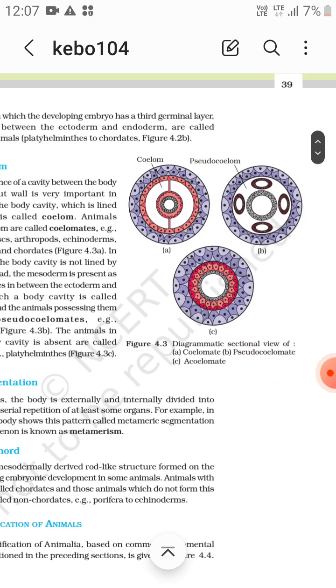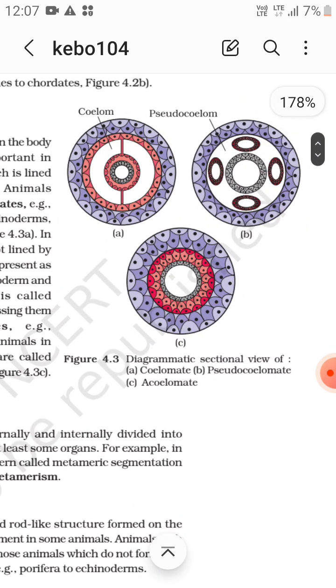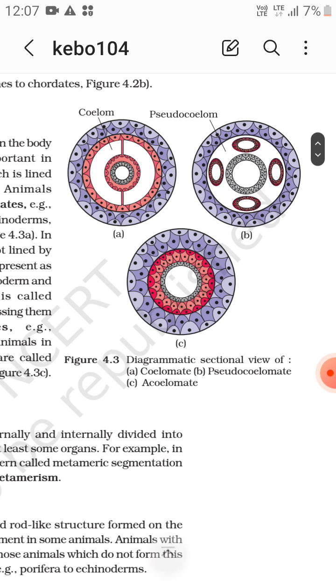You see in here: the first one is the coelomate, the second one is the pseudocoelomate, and the third one is the acoelomate. Acoelomate means no body cavity at all. So ectoderm, mesoderm, and endoderm. Example: Platyhelminthes.